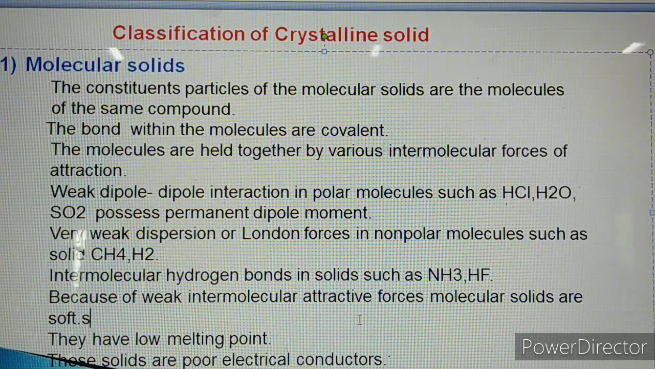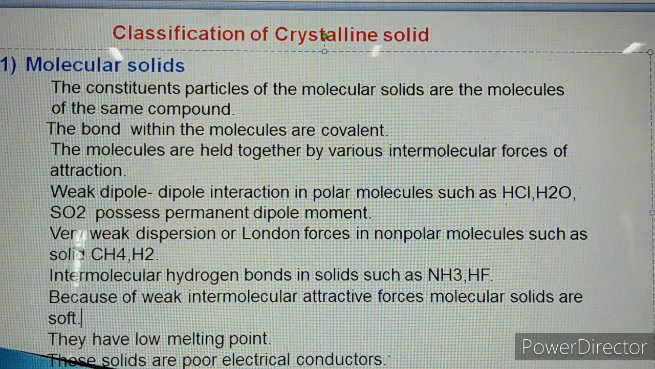So molecular solids are soft, and because of that they have a low melting point. These molecular solids are poor electrical conductors, that is, they are bad conductors of heat and electricity.